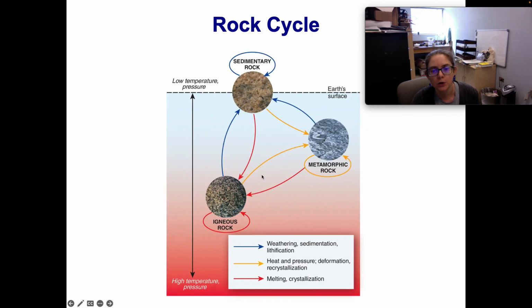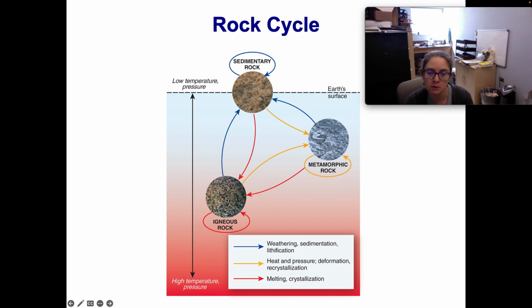So this shows how rocks are transformed between the three different forms. Igneous rocks are created by volcanoes. And sedimentary rocks are created when layers of sediment are compressed together. But you can see here there's very low temperature and pressure. Because igneous rocks are created in volcanoes, they have very high temperature and pressure. And we can see sedimentary rocks can form into the other two types of rocks.